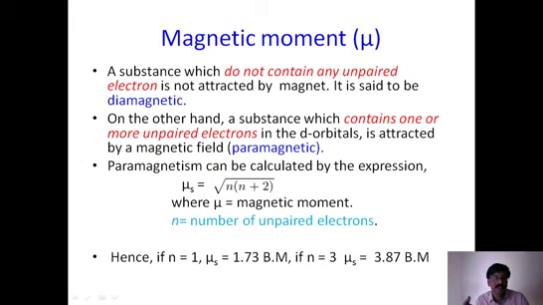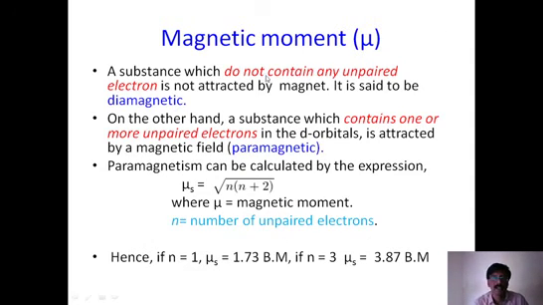After that, whether it is to be paired or not, we have to count how many single electrons are present. They are called unpaired electrons. Once you calculate the unpaired electrons, that is taken as n. n is the number of unpaired electrons. Once we get this n value, then we can calculate the magnetic moment.